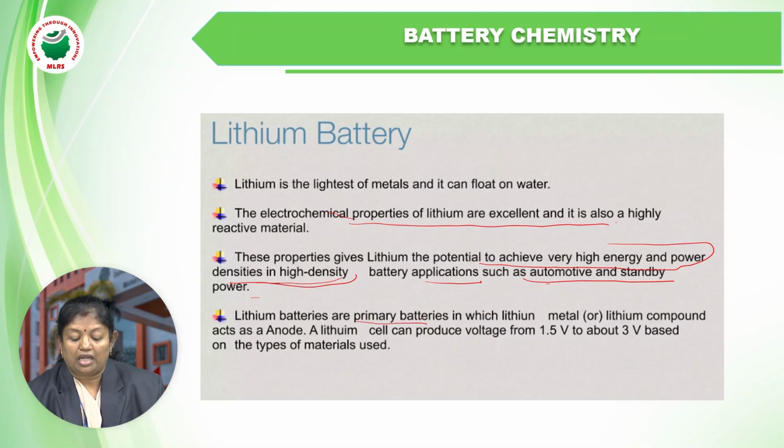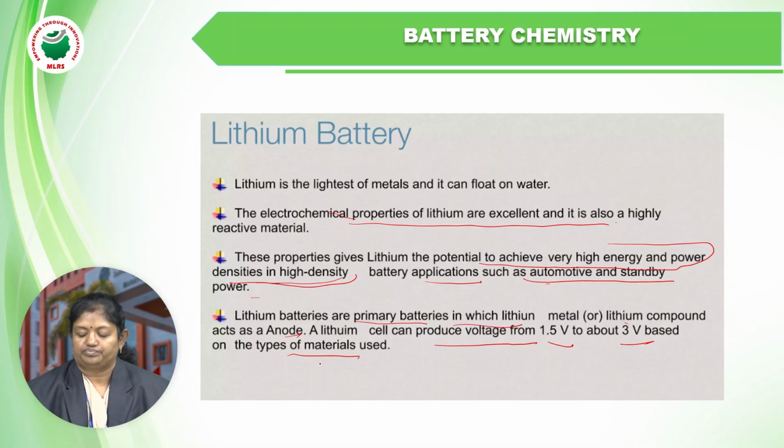Lithium batteries are primary batteries in which lithium metal or a lithium compound acts as an anode. Now we'll see the differences between the lithium battery and the lithium-ion battery. The lithium battery is a primary battery. The lithium-ion battery is a secondary battery. We'll discuss in detail in the next slide. A lithium cell can produce a voltage from 1.5 to about 3 V based on the types of materials used in it.